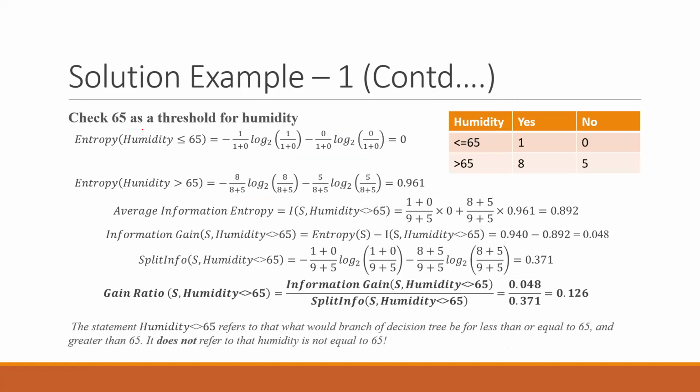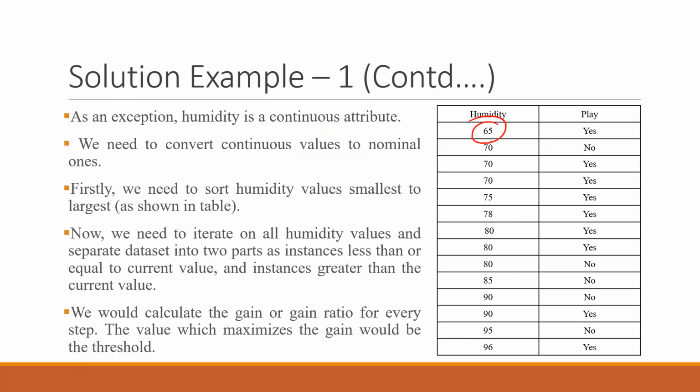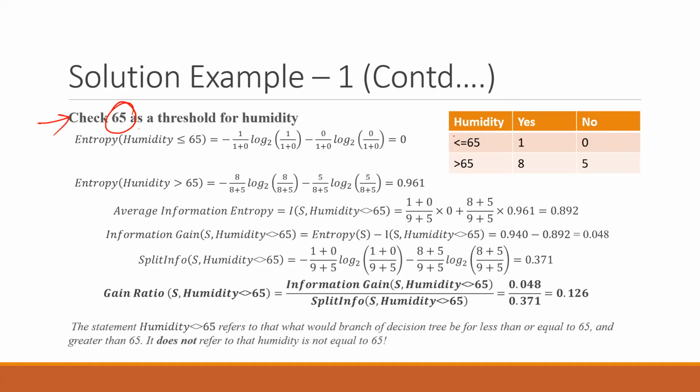So let's see how to do this. Now check 65 as a threshold. 65 was the smallest number, and in this case we had a yes, right? If I make a table for humidity less than or equal to 65, yes is 1 and no is 0. There was only one case, and all the other 13 were 8 yes and 5 no's. This very small table will be used to calculate the gain ratio. For this 65 we are getting a gain ratio of 0.126.